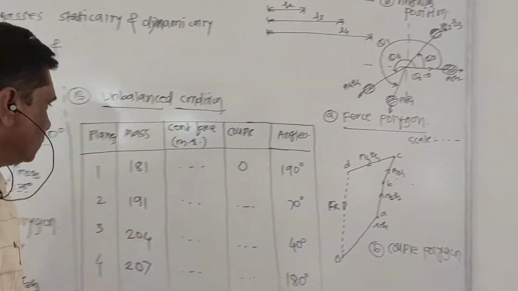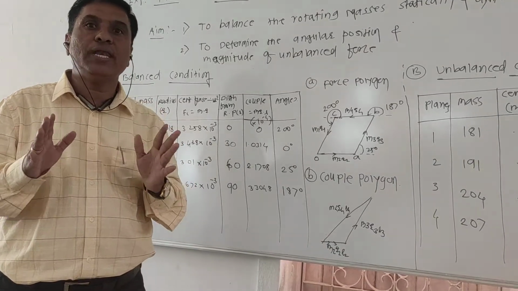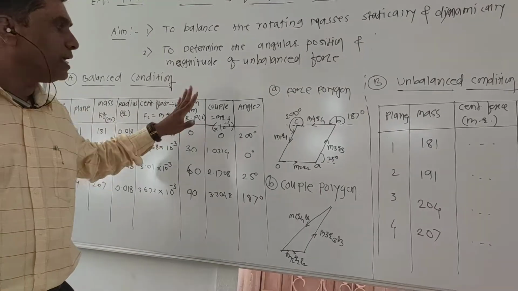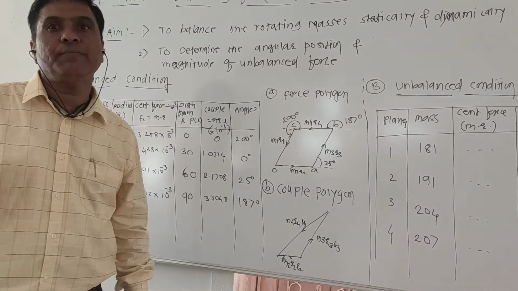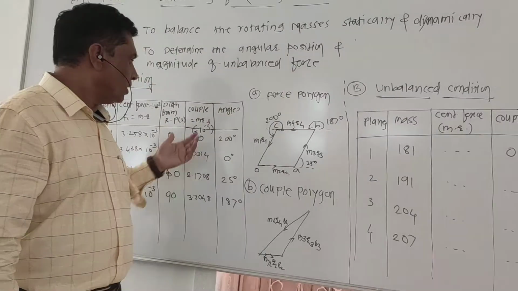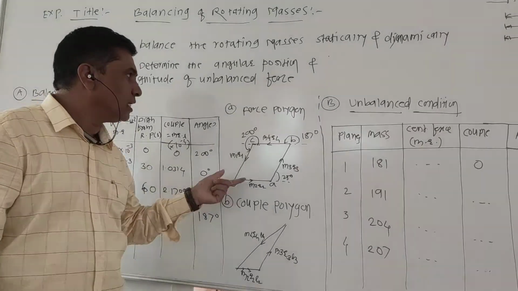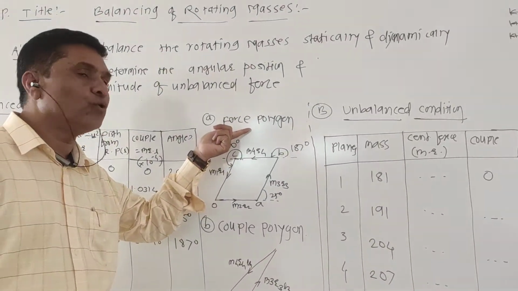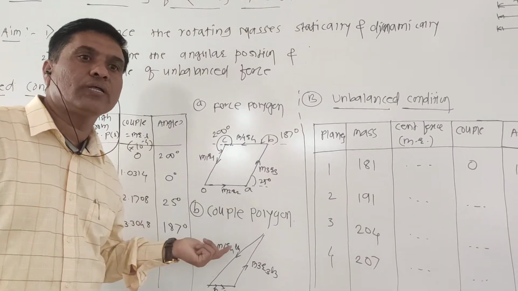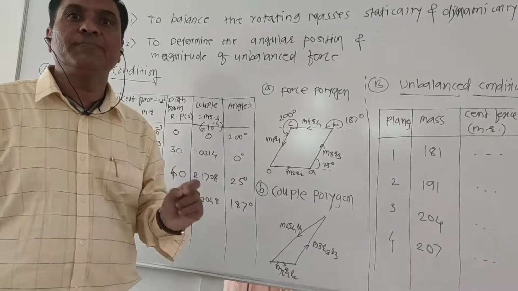Now every time we need to validate the system. How is it to be validated? Theoretically, by the analytical approach, and by the experimental approach. This is the analytical approach. In order to get an idea about the balanced condition, I have constructed the force polygon and the couple polygon. If our force polygon or couple polygon closes, then we can conclude that our system is balanced.